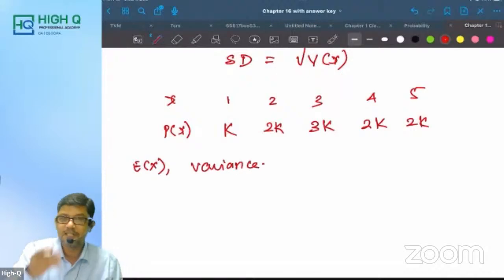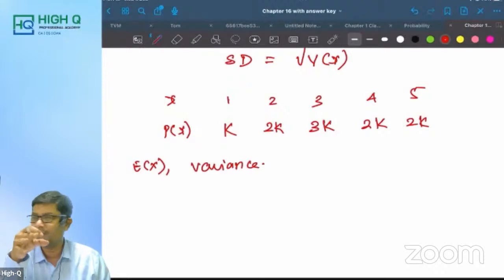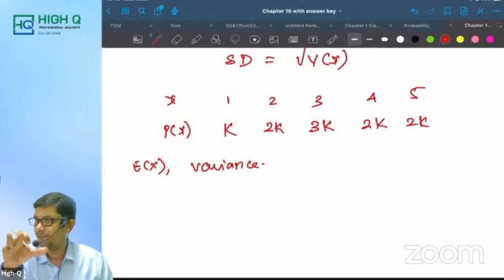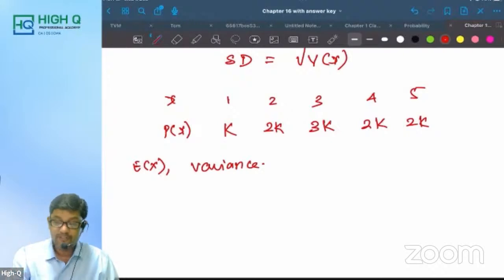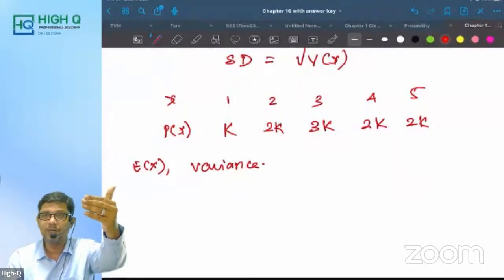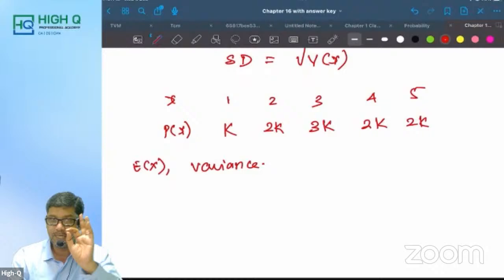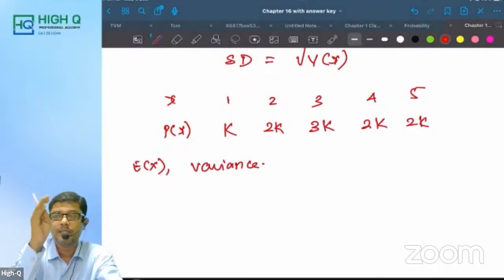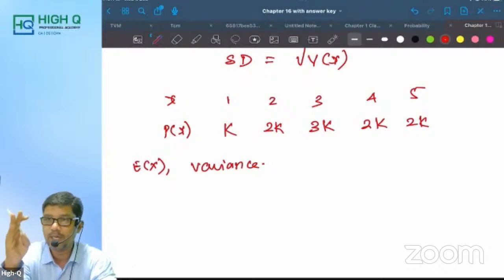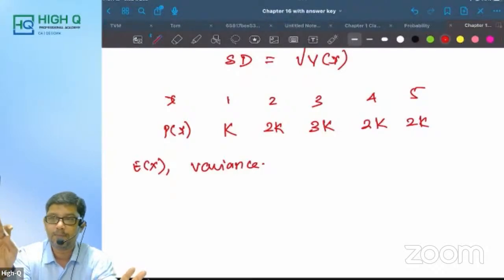This time also they asked this question, but in a very simple pattern. In the September attempt, a table was given and they asked to find the value of k. But we are not only finding the value of k; further we are finding E of x and variance also. So please listen very carefully. This is a pure exam oriented lecture, only for exam purpose.